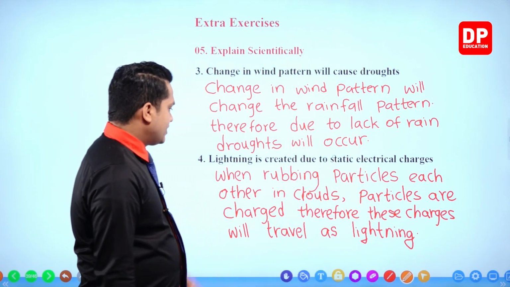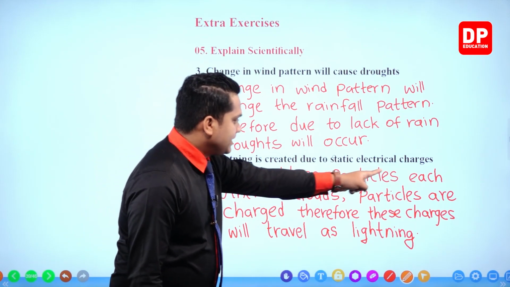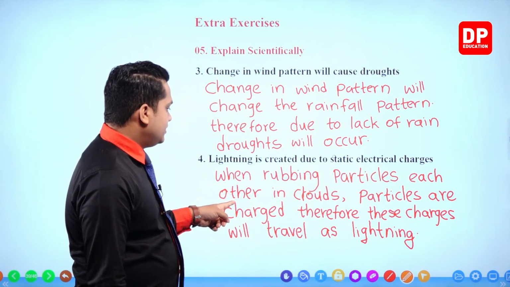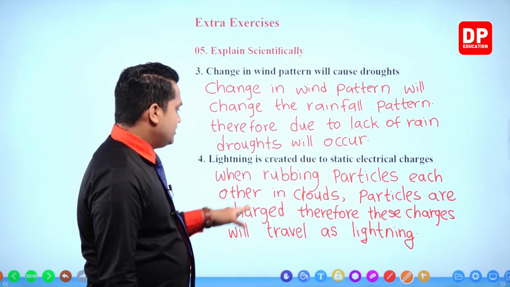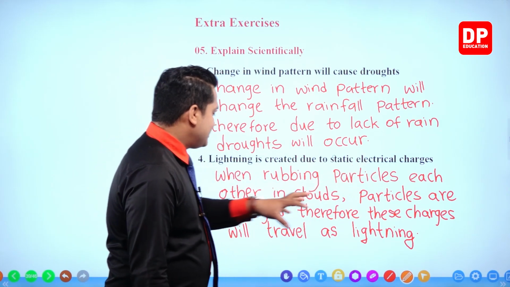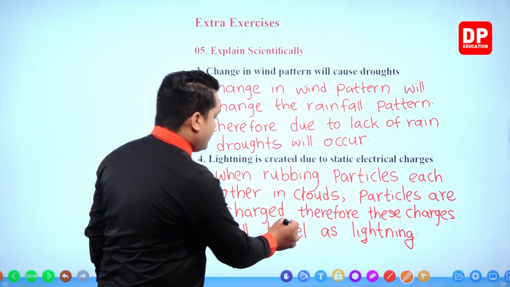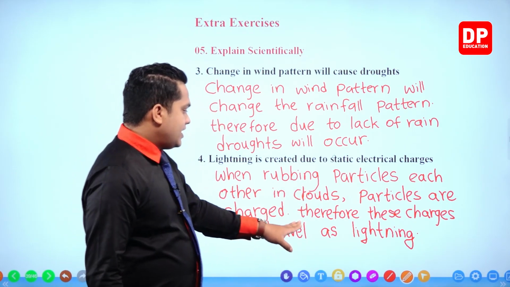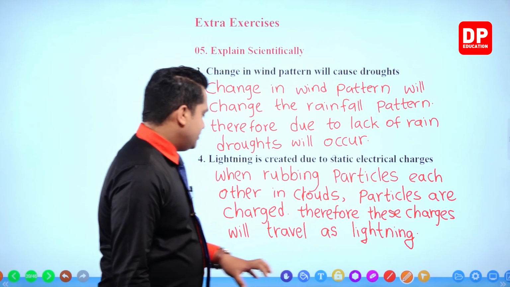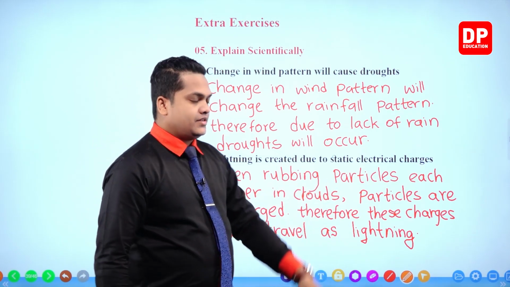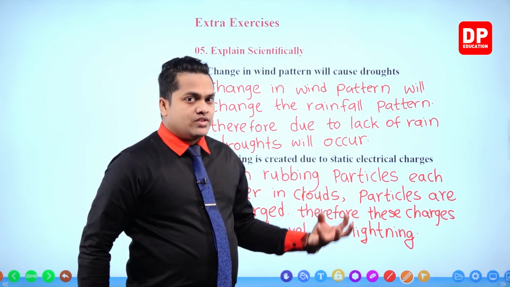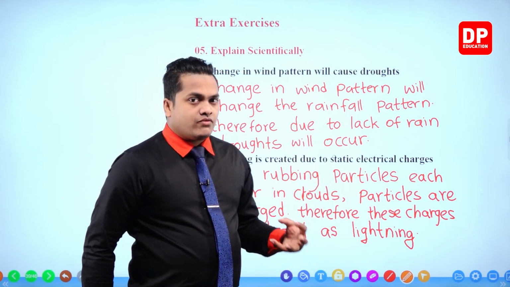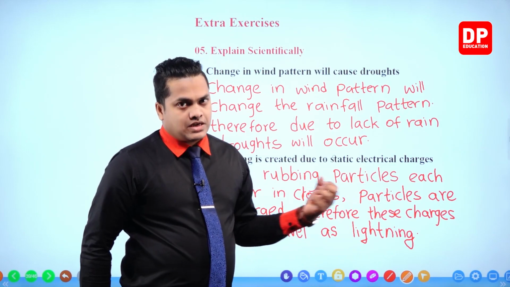So let's see. When rubbing particles each other in clouds, particles are charged, right? Therefore, these charges will travel as lightning. So these static electrical charges are the ones which are going to pass from one place to another as lightning.